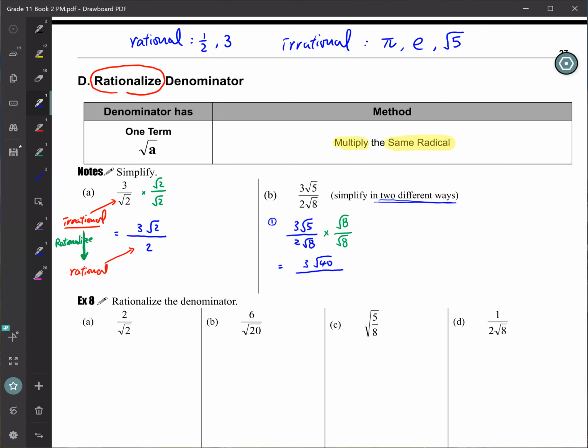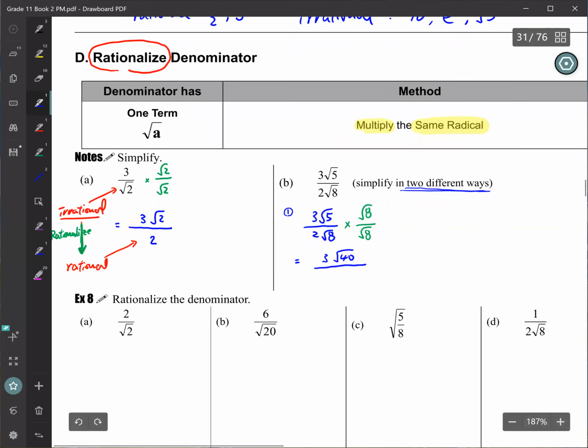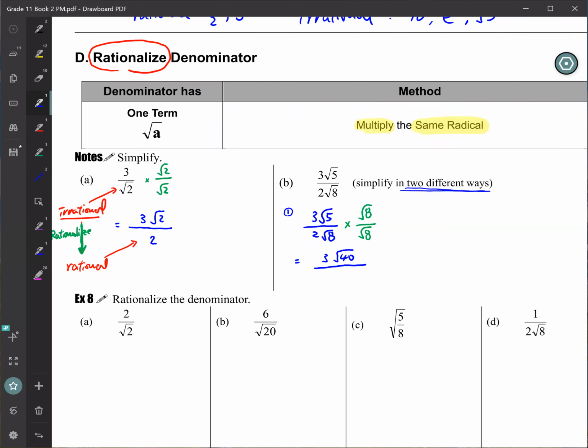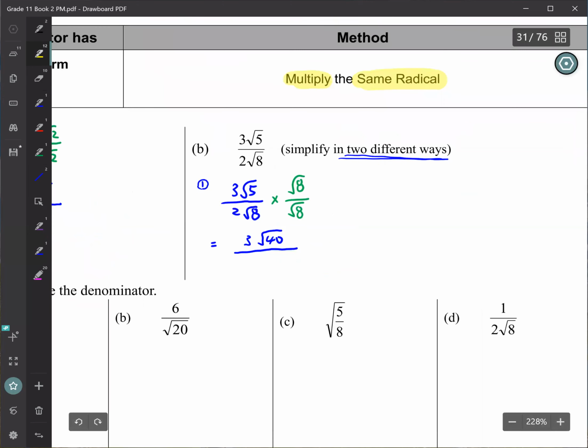32 root 2. Where did you get 32 from? I'm talking about the denominator. Do you know where we are? Yeah. Denominator. What's in the denominator?